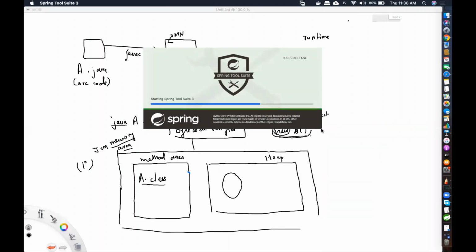You don't have to worry about Spring and all. It is a framework, an extended framework. You don't have to worry about it now. We are still in core Java. So you can use any IDE.